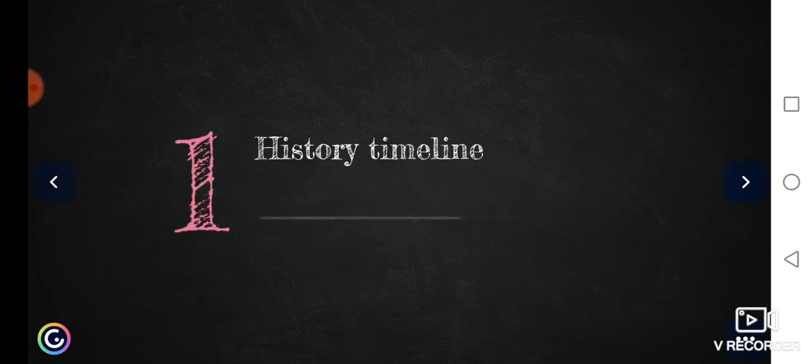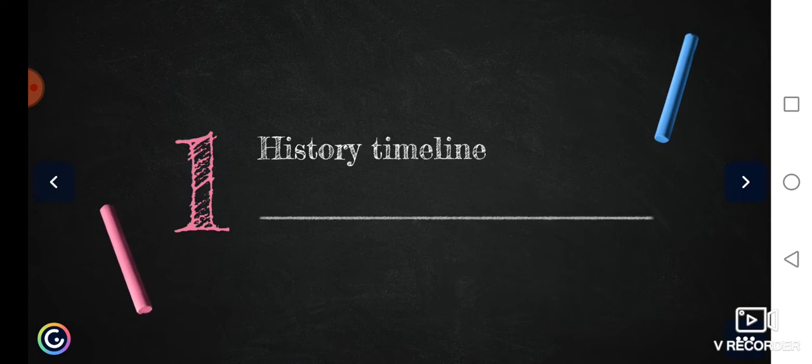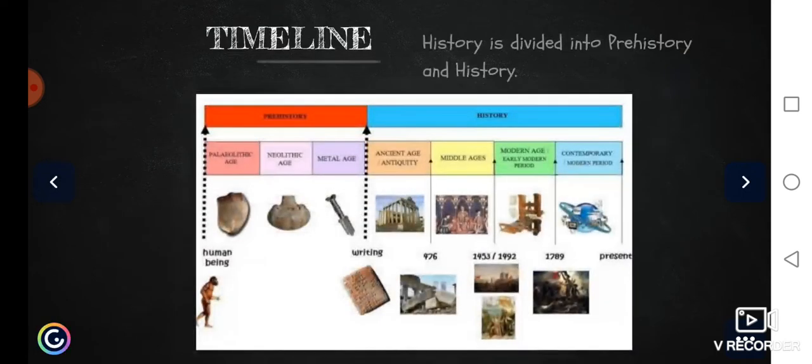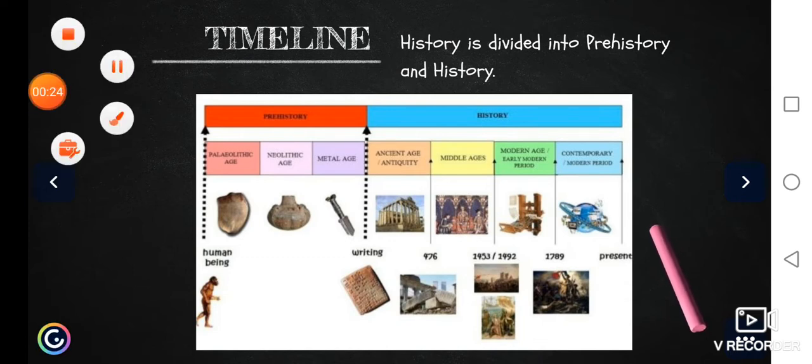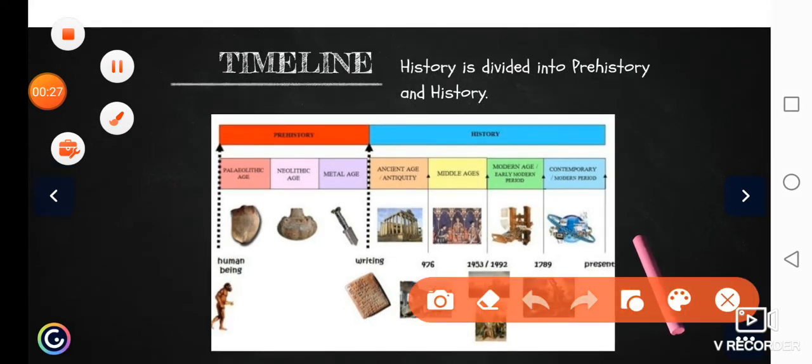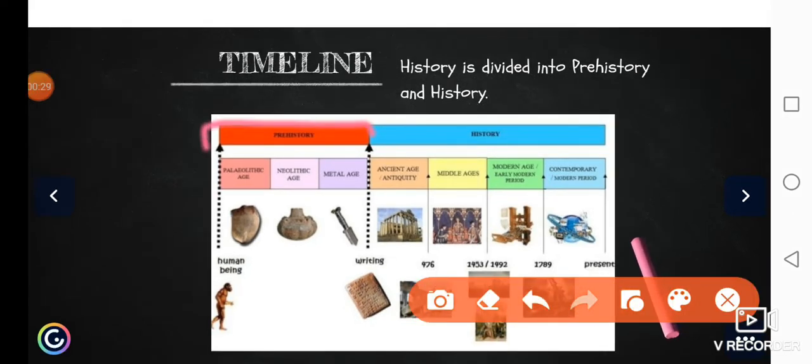So, the first thing we need to know is the history timeline. But what is that? A timeline is a line in which history is divided because history is very long, so we need to divide it into different parts, okay? Which parts do we have? We have two big periods, which are prehistory and history. Today we are going to see prehistory, okay?